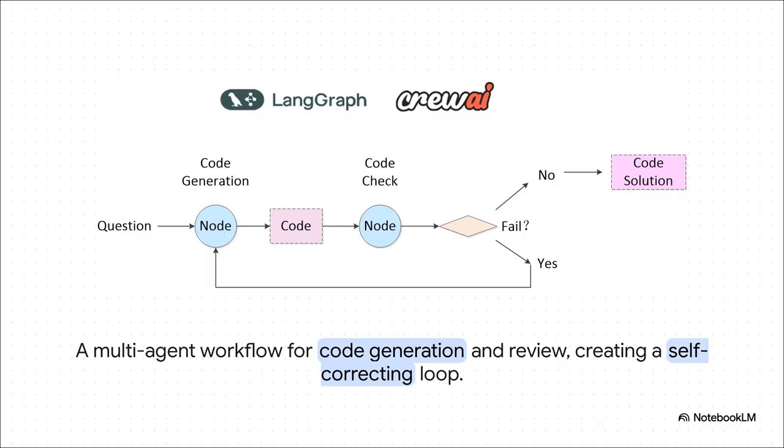And that idea of a team is absolutely central here, because LangGraph is amazing at making multiple agents collaborate. You can literally set it up so one agent writes some code, and a second agent's entire job is to review that code and test it. If the reviewer finds a bug, the workflow loops right back to the first agent to fix it. It's a self-improving cycle. It's like having a built-in quality assurance department that's all AI.